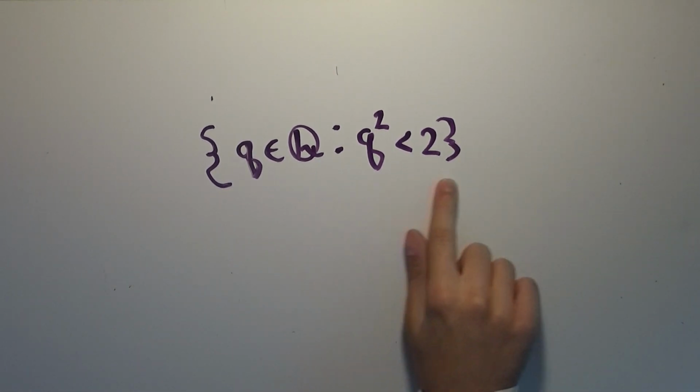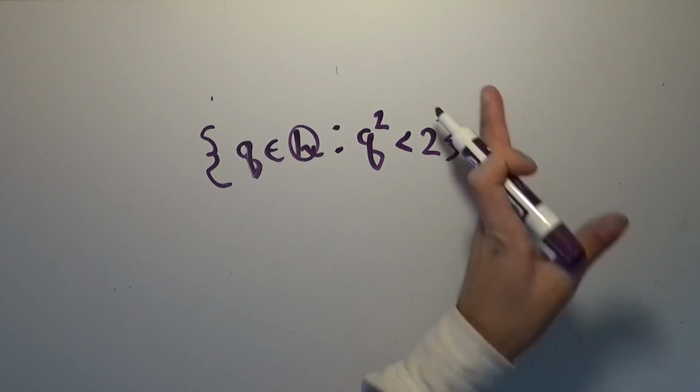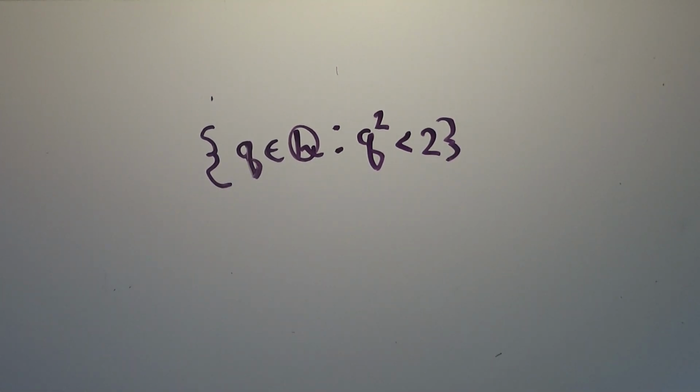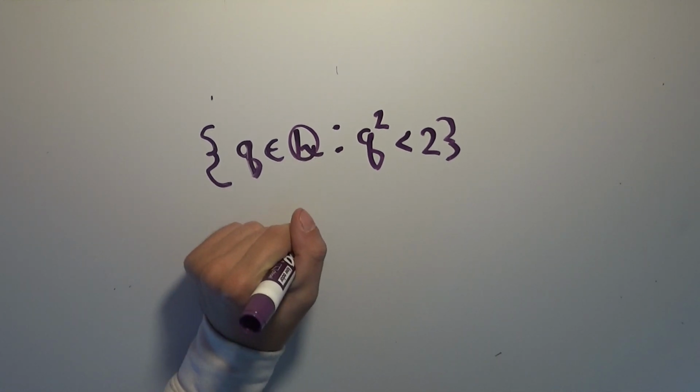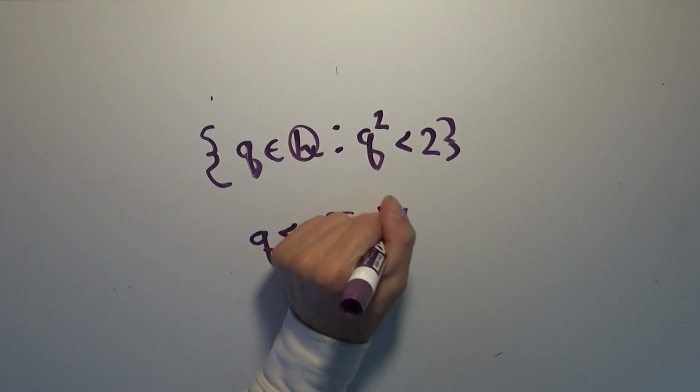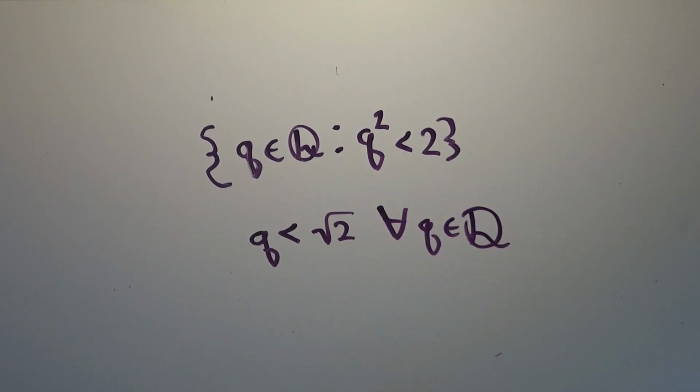And so, of course, if we were to say in the real numbers what all of these are less than or equal to, the smallest such number is the square root of 2. All elements q are less than the square root of 2 for all little q in big Q, where big Q is, of course, the rational numbers. So, of course, this is the case.